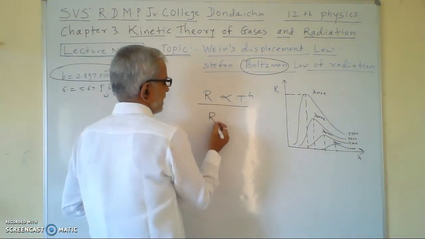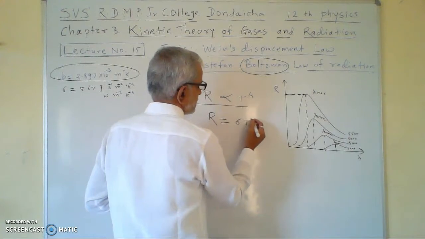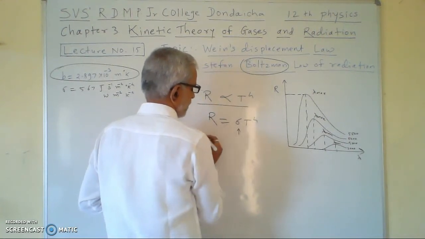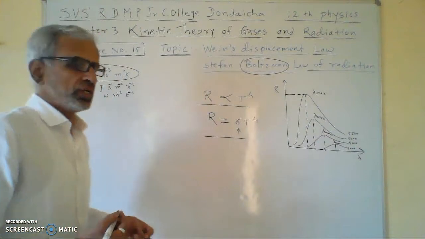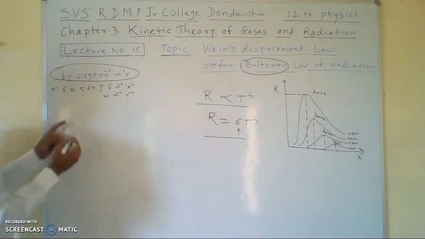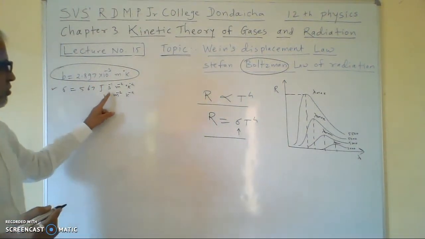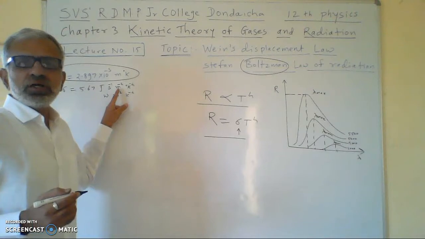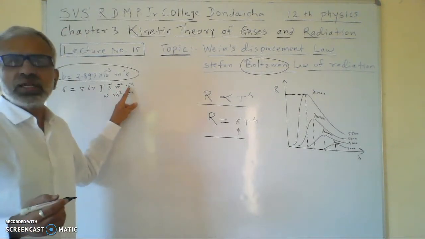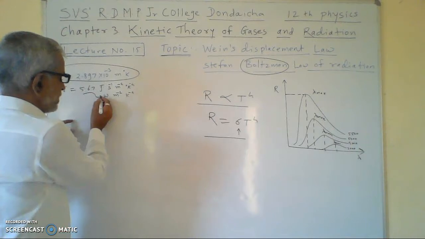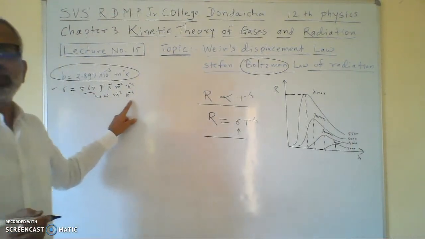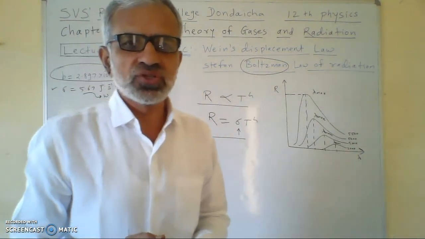So R proportional to T raised to 4, so you can write R equal to sigma T raised to 4. Now what is sigma? Sigma is a constant. It is called the Stefan's constant, and it is 5.67 joule per second per meter square degree Kelvin raised to 4, or 5.67 watt per meter square degree Kelvin raised to 4.